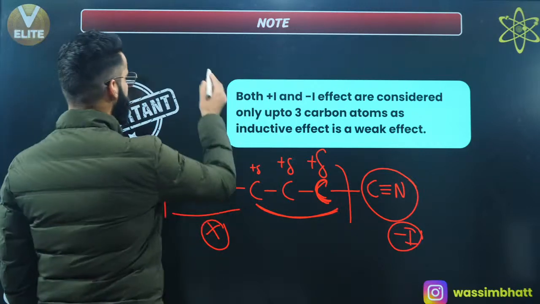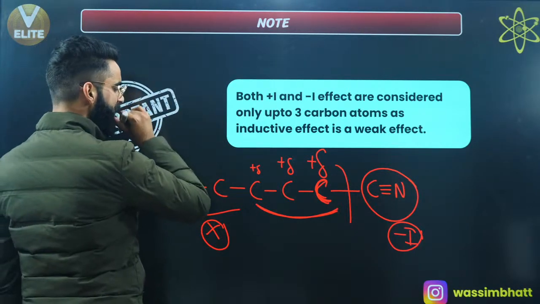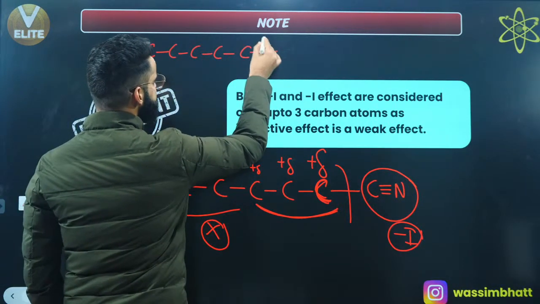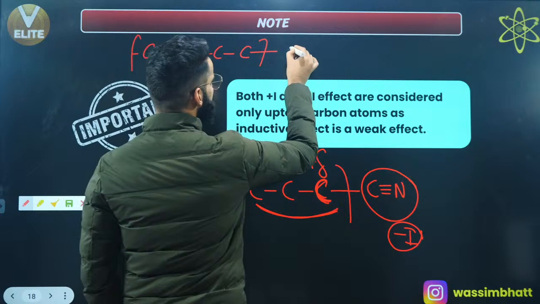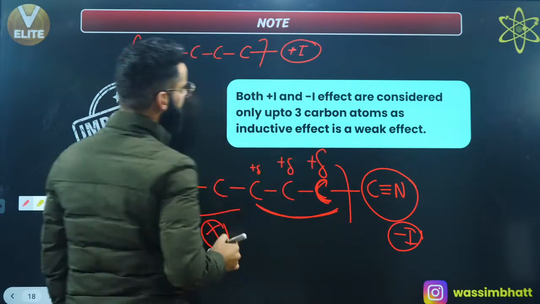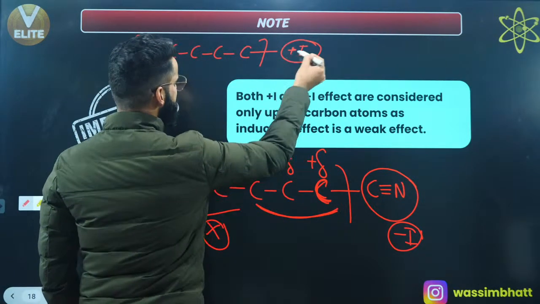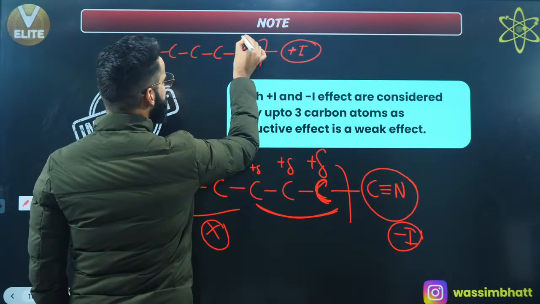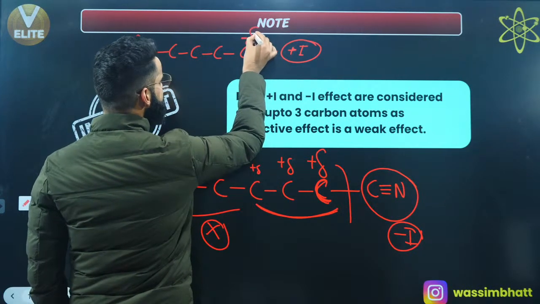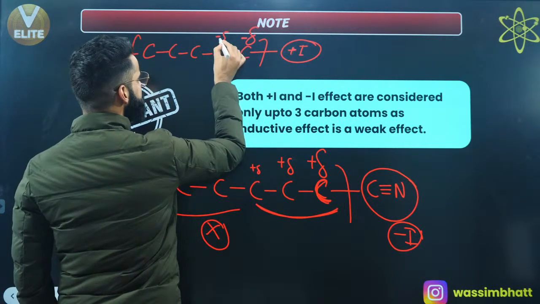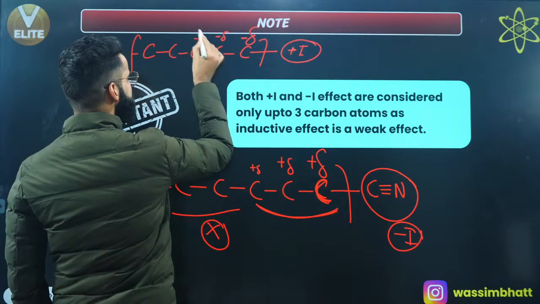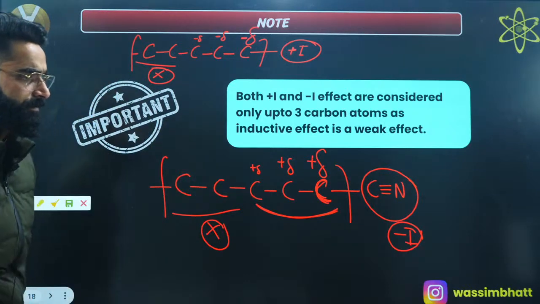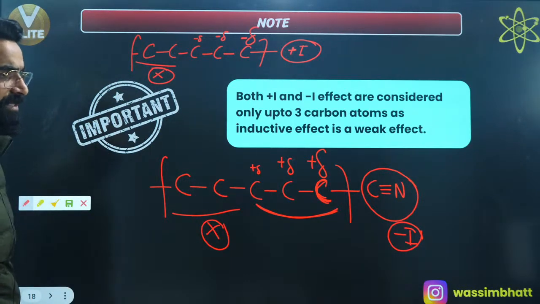Similarly, for example, if we have this carbon chain, and there is a group attached which shows plus I power, which shows plus I effect, right? So this group is going to induce the sigma electron density in the chain. So maximum electron density will be towards this carbon, right? If you move far from it, the negative charge on this carbon will be slightly less, negative charge on this carbon will be slightly less, and as you go far, its effect is neglected, right? Okay, so do remember this as well.